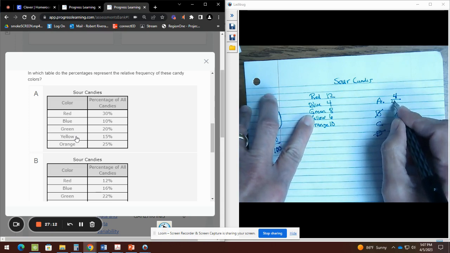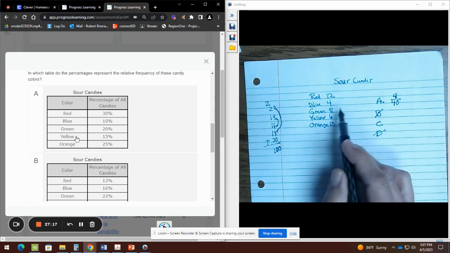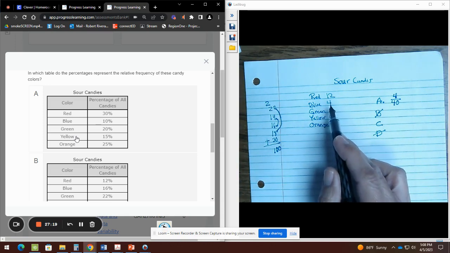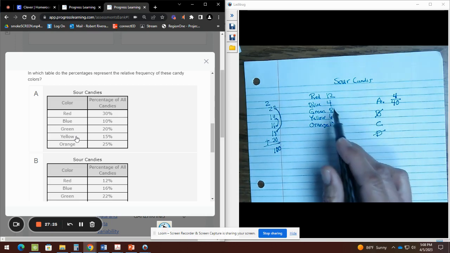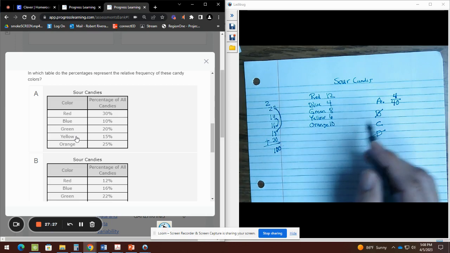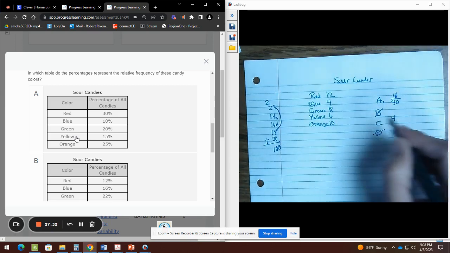So 4 out of 40. So for table A, the blue from my data is 4 out of 40. Okay. For table C, since we're using the same data, it still will be 4 out of 40. Just so you know, because we're using this data.